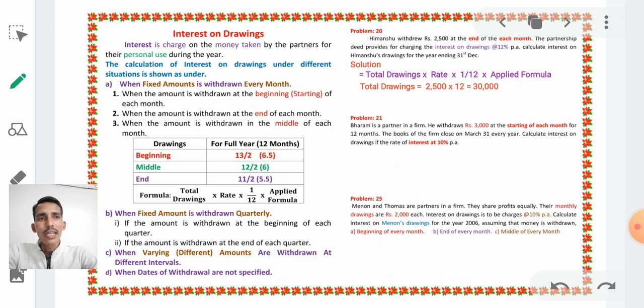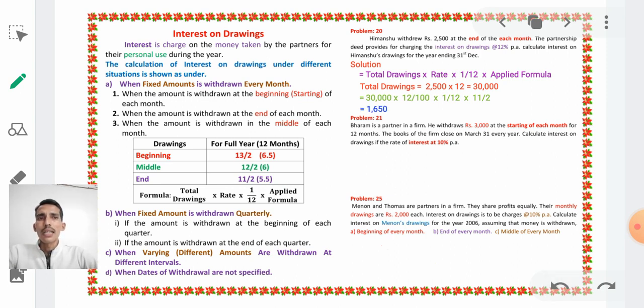Next, now we have to calculate interest on drawings on 30,000. Now take total drawings, we have found that. Okay. Next, take the rate of interest, also given in the problem. Interest on drawings 12%. Therefore, take that into 30,000 into 12 divided by 100. Next the formula is saying 1 by 12, take 1 by 12 and the applied formula. Which applied formula should we apply? 11 by 2, because in the problem it is given end of each month. Just take end of each month means 11 by 2, right.